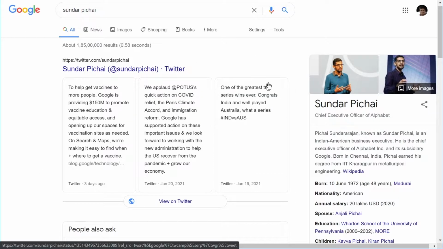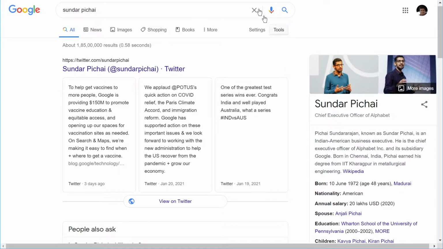Well, the answer is because not all schema types trigger rich results. But that does not mean that the schema is not valuable. In fact, the person schema is actually detected by Google. It just means that the schema has to be used in conjunction or in association with other schema types. Now, if you've watched the videos that we've done on the review schema and also the service schema, they worked in a similar manner. The review schema does not exist independently. It has to be associated with other schema types.